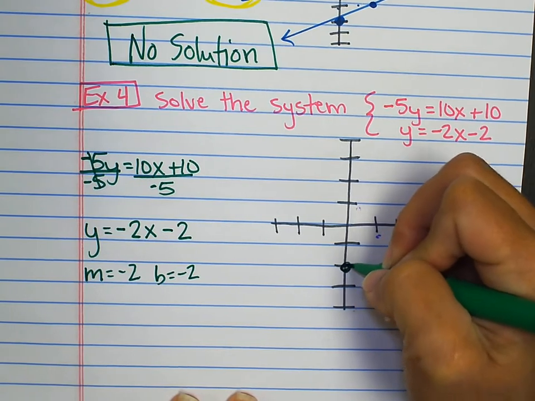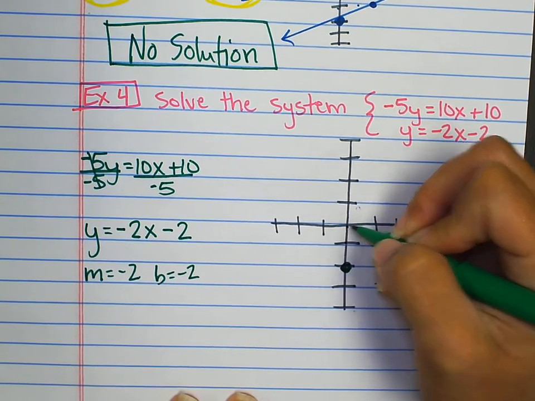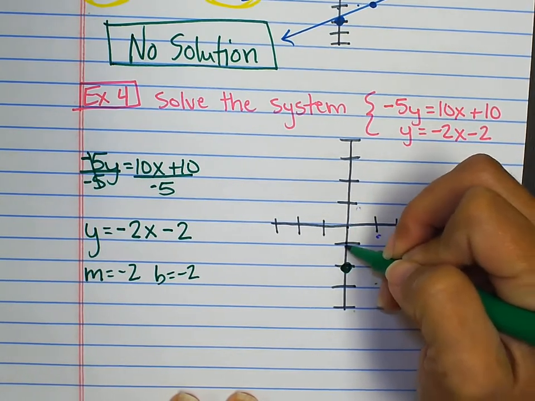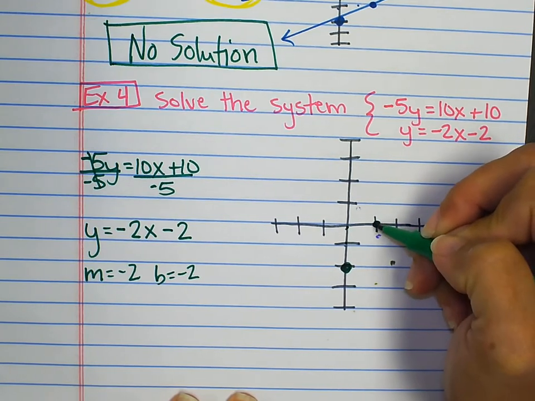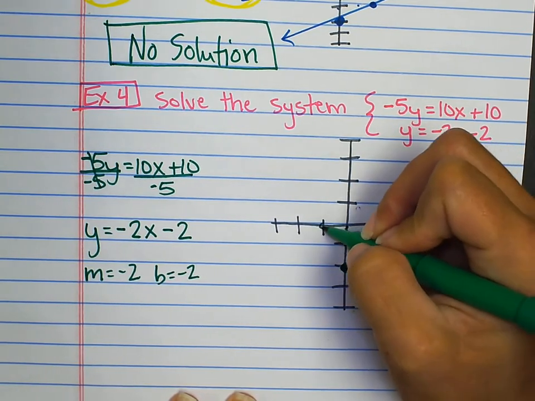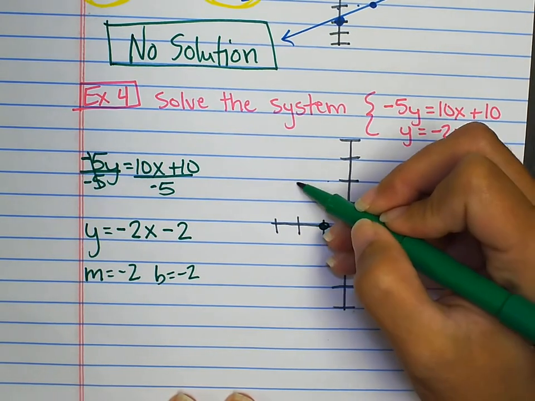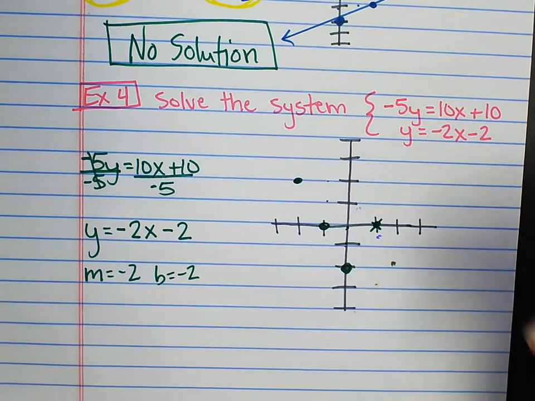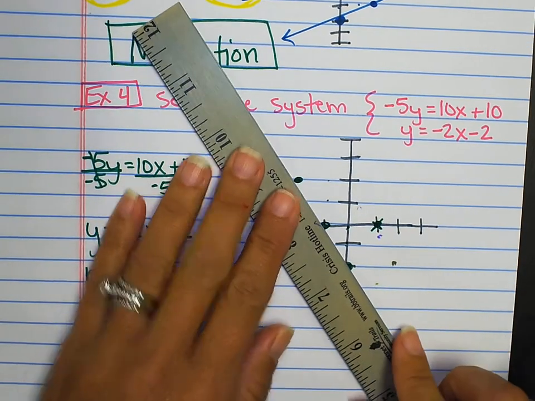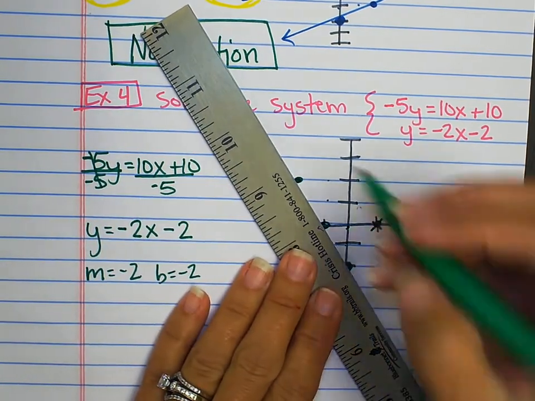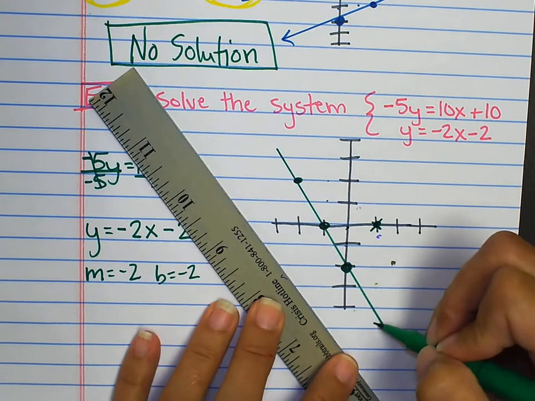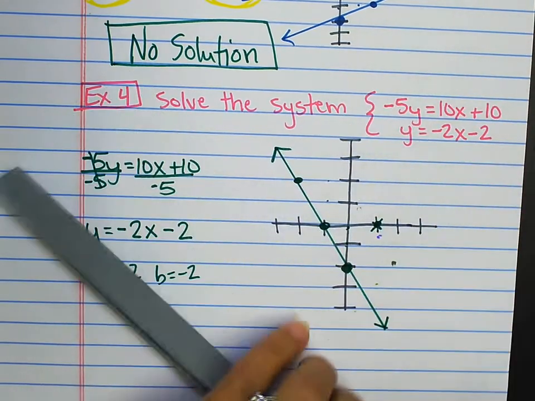So I plot my y-intercept. Rise 2, run 1 to the left. Rise 2, run 1 to the left. Okay, there we go. I have this line here.